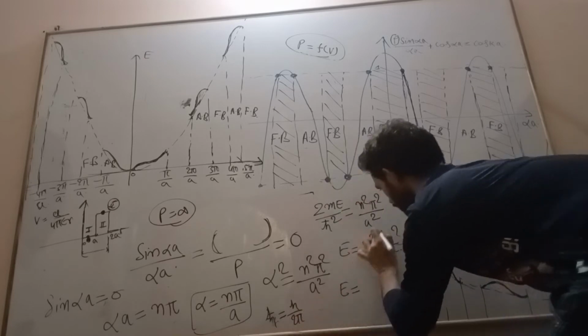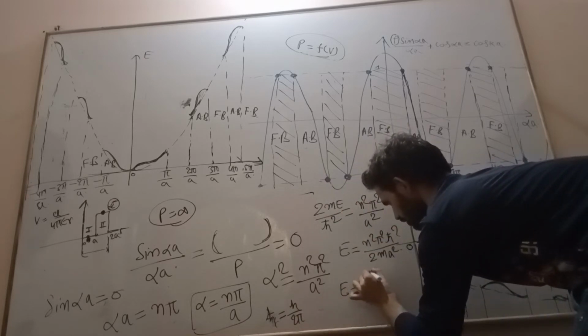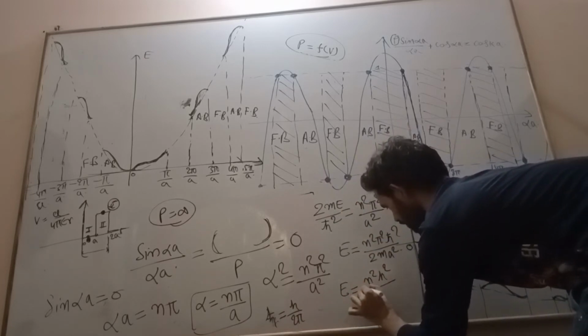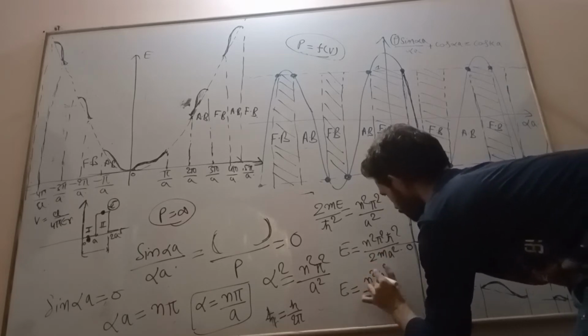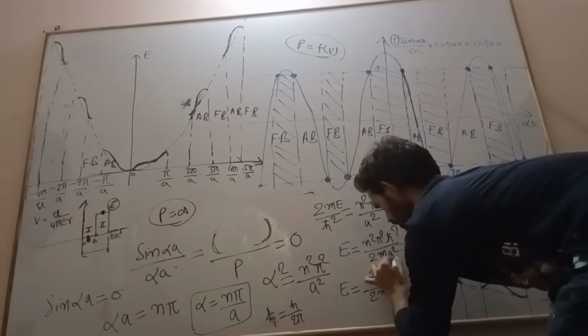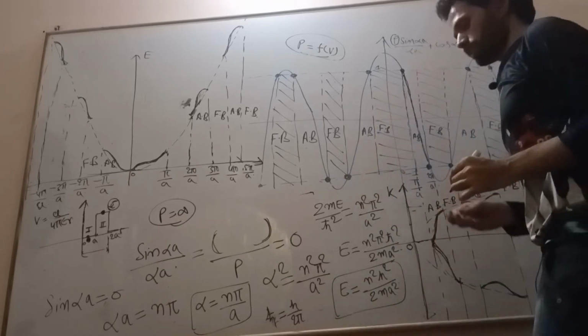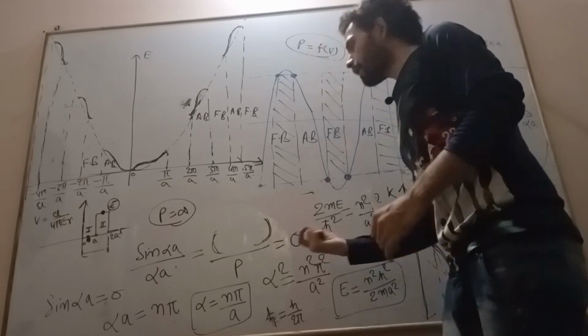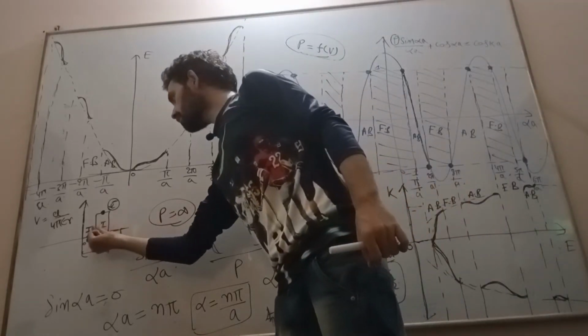So when you put that here, we will get E equal to n square h square divided by 2m A square. Now this is the energy of the particle when it is present in the first region.